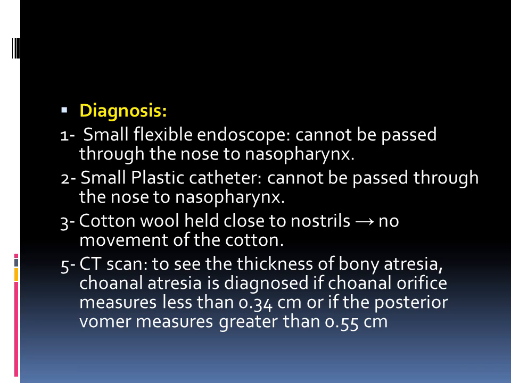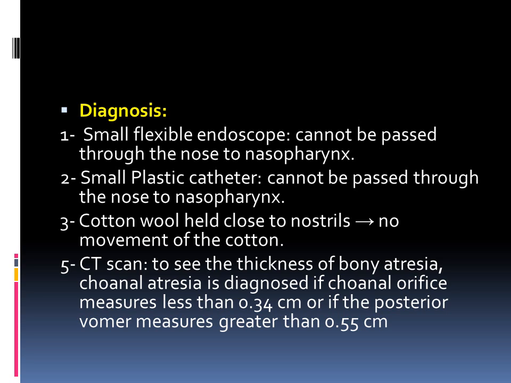For diagnosis of choanal atresia, we can use a small flexible endoscope. If it cannot pass through the nose to the nasopharynx, it means there is a choanal atresia. Also, a small plastic catheter like a neonatal NG tube cannot be passed through the nose to the nasopharynx. Cotton wool can also be held close to the nostrils, and if there is no movement of the cotton wool, it means there is complete obstruction of the choana.